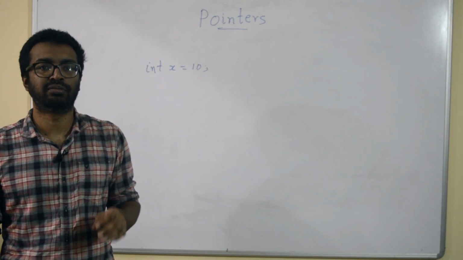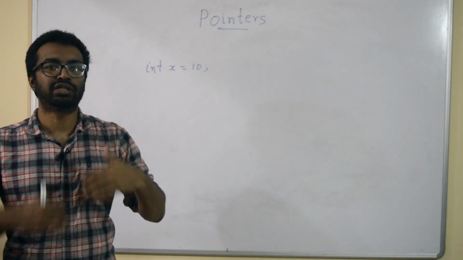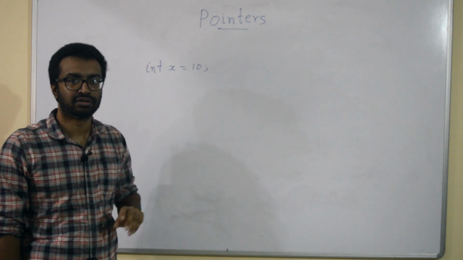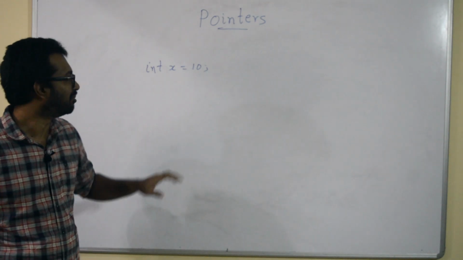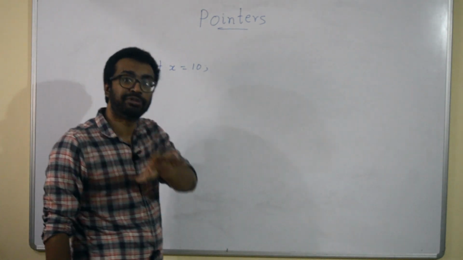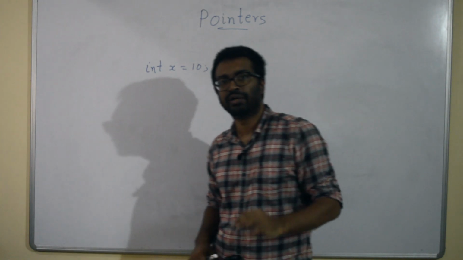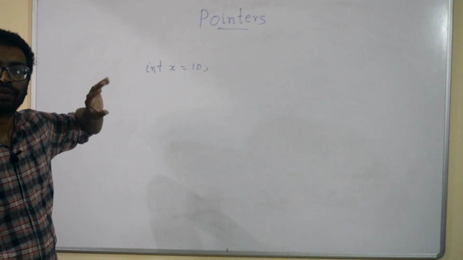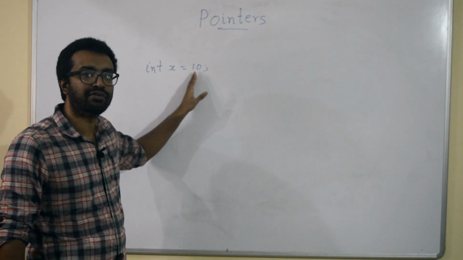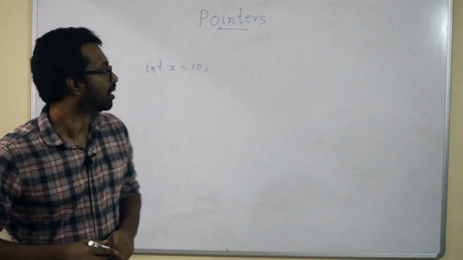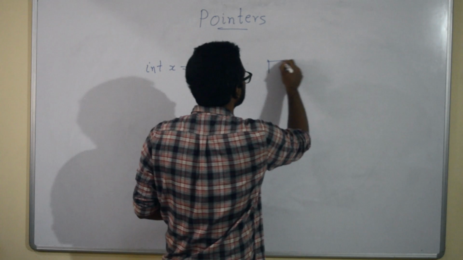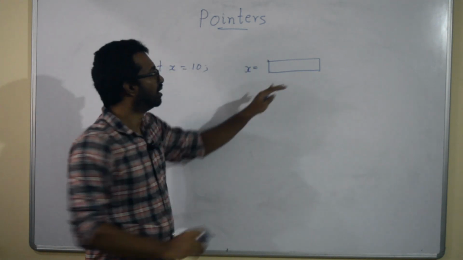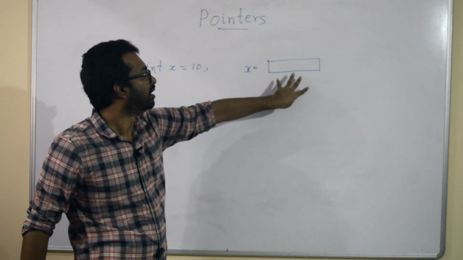Now when you run that program, what does the machine do? The machine will allocate memory for this variable. And we know how much memory an integer variable takes. It depends on the machine, it can be either 2 bytes or 4 bytes. Depending on the machine, it is going to allocate either 2 bytes or 4 bytes for storing this value x. Okay, so I can draw it like this. Let's say this is my memory location which is given to x.